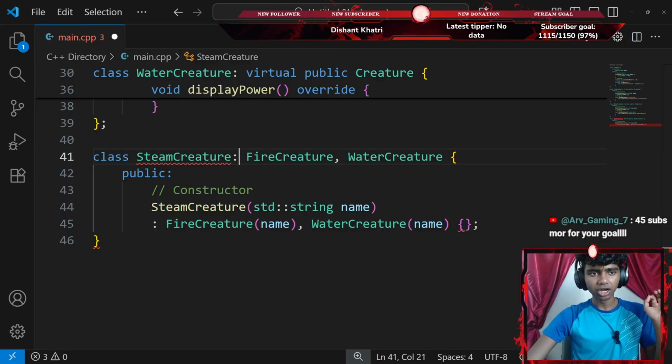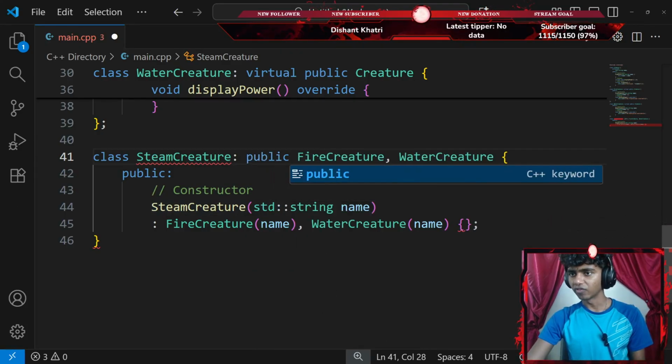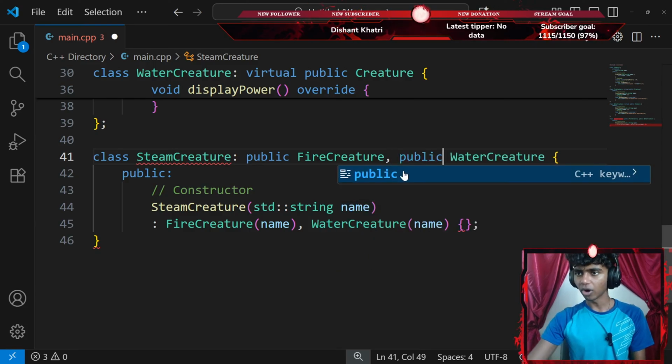Okay, so fix the public. I want to inherit all the public content from my fire creature class and then all the public from my water creature class.